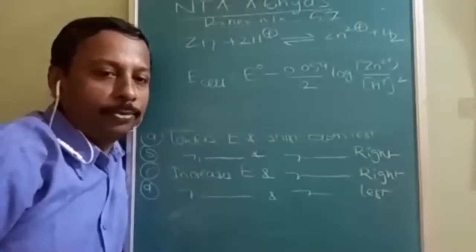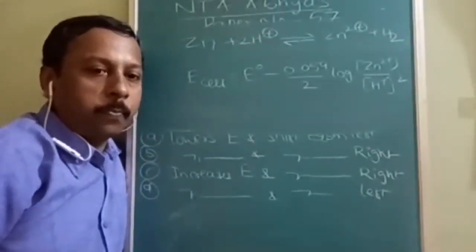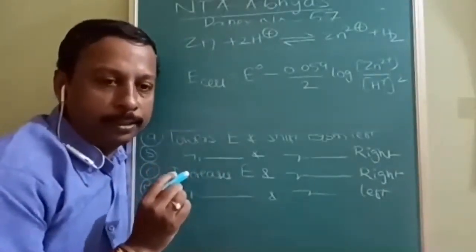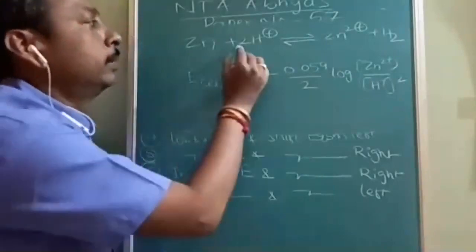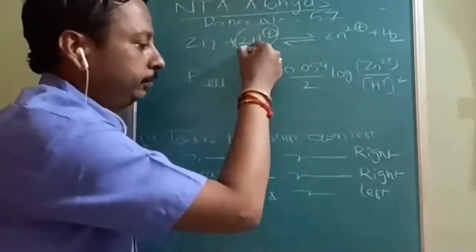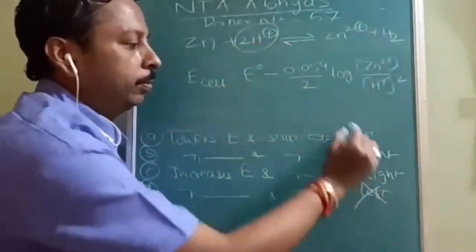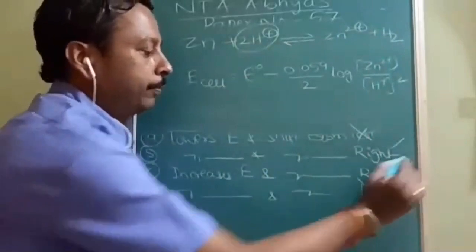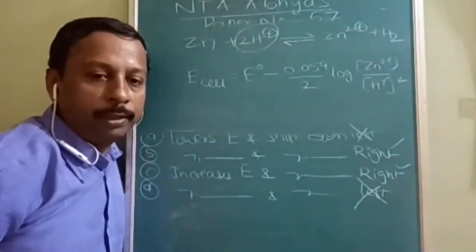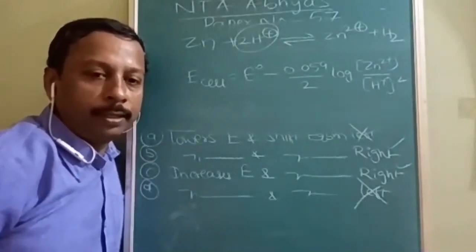Okay, see how to solve this question. Very, very easy question. So here adding the H2SO4 means increasing the concentration of H plus. This H plus is a reactant, so reactant concentration is increased, and the reaction will move to the right side. So don't worry about this. Either B or C are correct. So by using the equilibrium concept, we understood that the answer is either B or C.